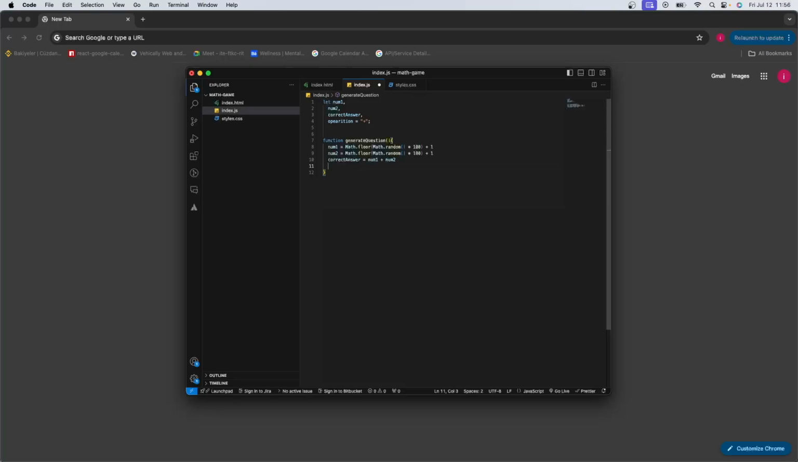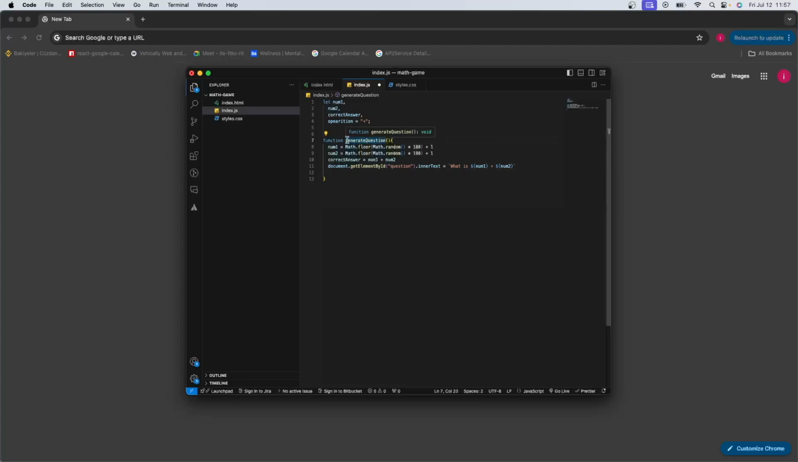And in order to write the question here, we need to get the div and write some string to its inner text. So document.getElementById('question'), our ID is question, dot innerText is going to be, with backticks, what is num1 plus, since we are just checking for now the addition, I'm directly writing the plus here, and oops, num2.